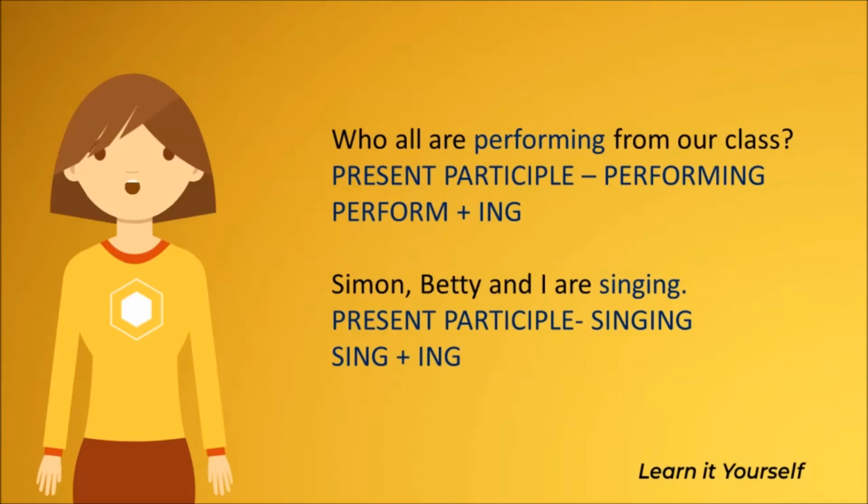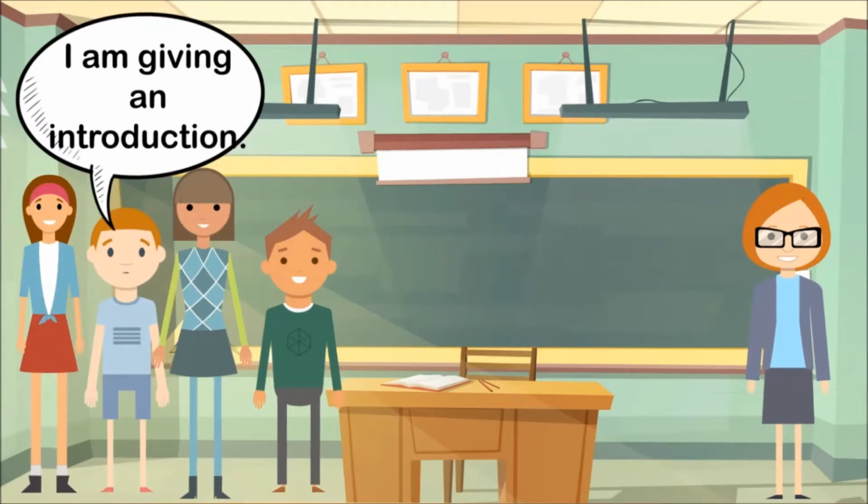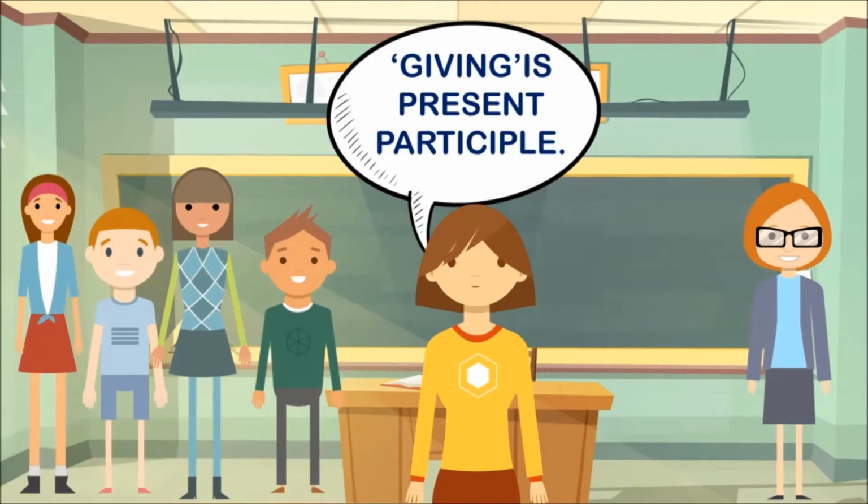Who all are performing from our class? Here, the present participle is performing. The verb is perform plus ing. Simon, Betty and I are singing. Here, the present participle is singing. It is formed by sing plus ing. I am giving an introduction. Giving is present participle.